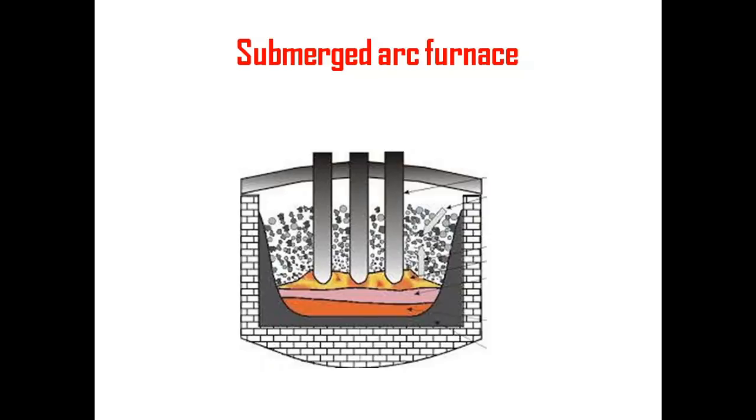Submerged arc furnace is the third type of arc furnace. This is similar to the direct arc furnace. The only difference here is the electrodes are submerged into the metal. The rest of the thing is going to remain the same as the direct arc furnace. So I hope you can just compare it with the direct arc furnace. The only thing you need to change over there is that the electrodes are immersed in the metal. Rest of the things remain the same. So that's why we are not going to give much importance to the submerged arc furnace.